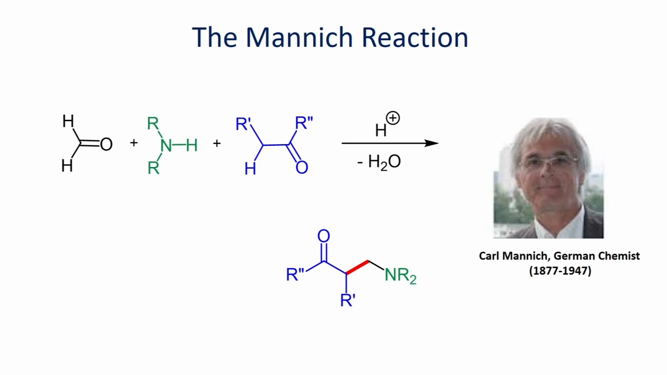It involves the reaction of amine and aldehyde to give an iminium ion, which undergoes addition reaction to give beta amino derivatives. For example, in this case, the secondary amine undergoes reaction with the formaldehyde to give iminium ion, which leads to addition reaction with this enolizable ketone to give this beta amino carbonyl compound as the product.